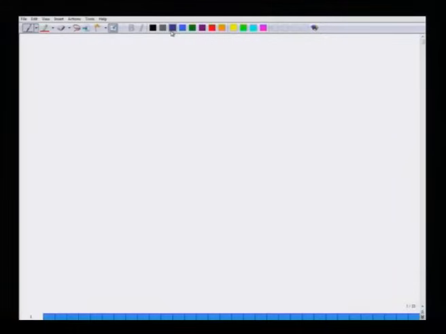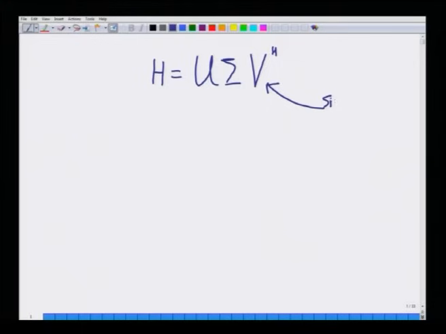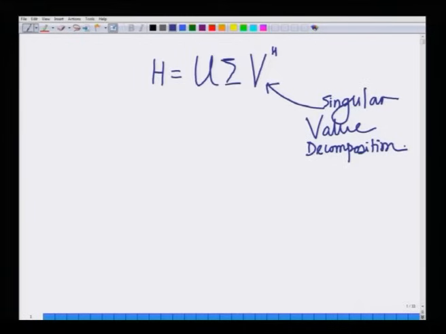So, remember, any MIMO channel matrix H can be written as H equals U sigma V Hermitian. This is from the singular value decomposition, also abbreviated as the SVD, as we already saw.